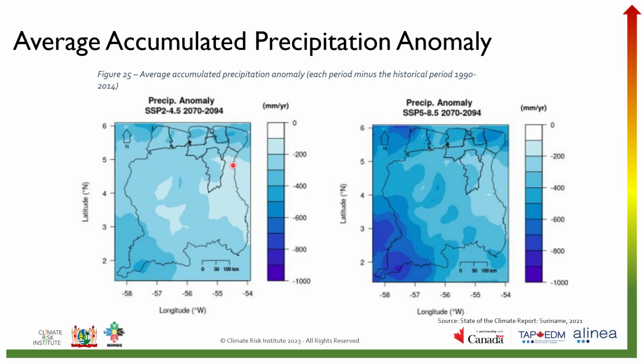The map on the left is showing SSP2 4.5, and the map on the right is showing SSP5 8.5, both for the long-term projection, so the end of the 21st century. We can see the projected decrease in precipitation is the strongest in the southwest region as well as the coastal region, and this is for both SSP2 4.5 and SSP5 8.5. But for the higher emission scenario, the decrease is strongest, and we can tell by these dark blue colors here.